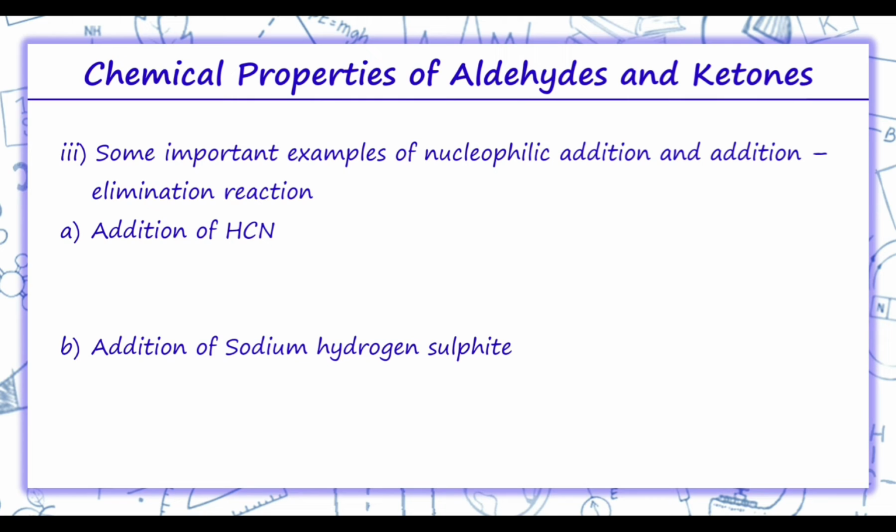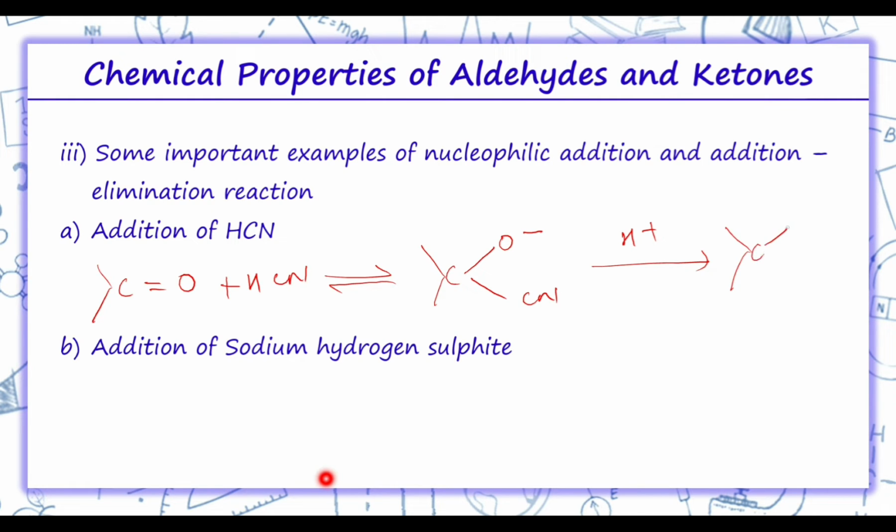Now moving on to the reactions. The first is addition of HCN. This is aldehyde or ketone, it can be anything. Here the HCN addition is taking place. So first of all, nucleophile attacks over here. So here we'll get O minus and here we'll get CN. Then the transfer of proton will take place and thus we'll get OH and CN. This is how addition of HCN takes place. This compound is known as cyanohydrin.